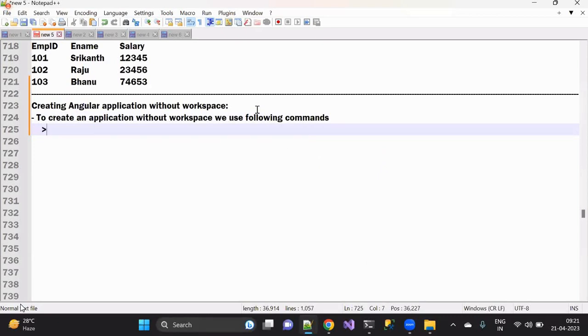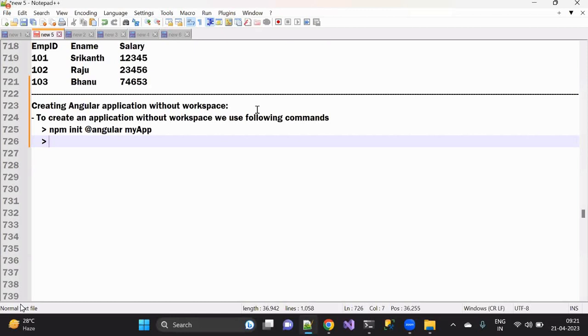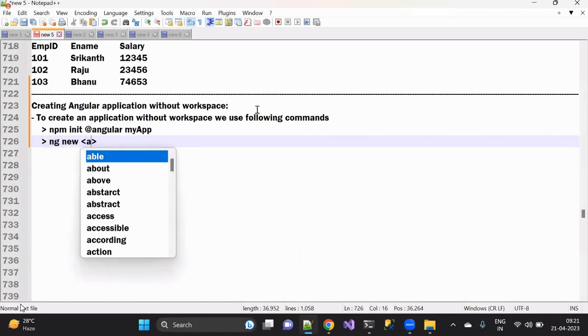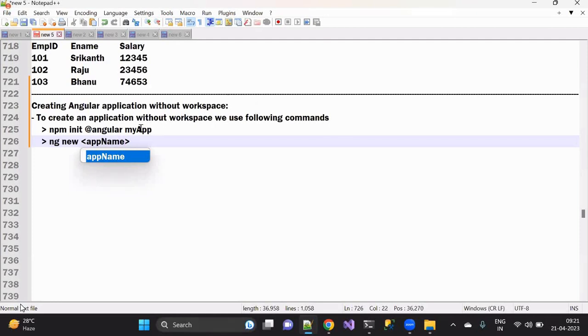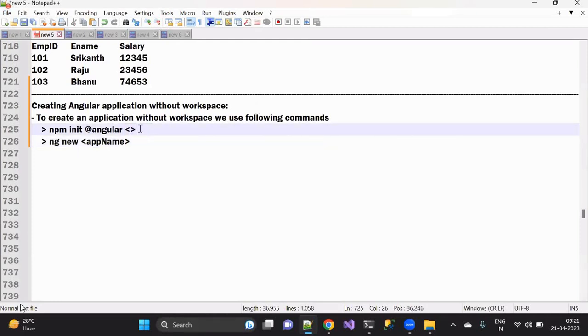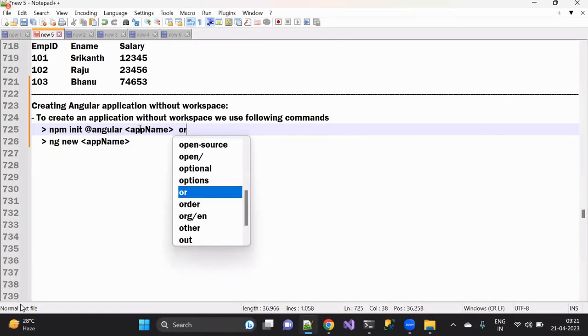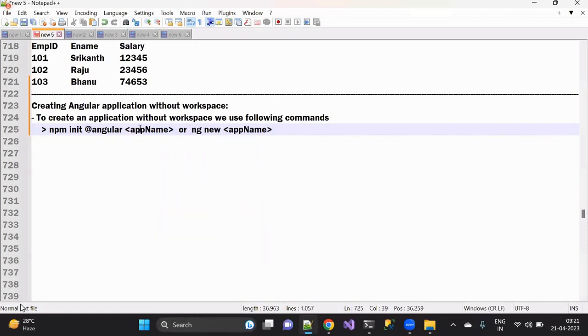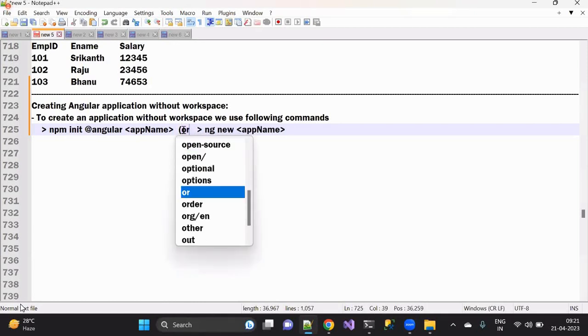The first one is this one, or else you can do ng new and give the application name here. Or maybe you can follow this one. Anything is fine.